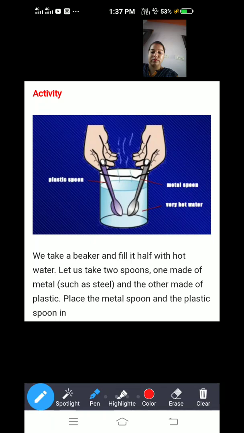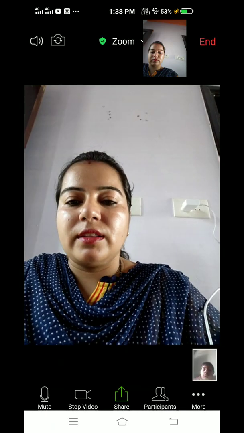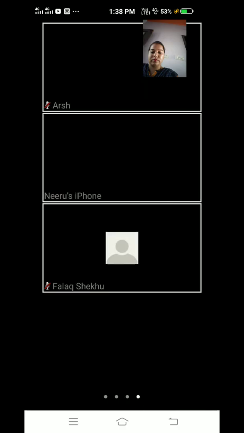The reason behind this is that metals are good conductors of heat, so the spoon made of steel is a conductor of heat, and the spoon made of plastic is a bad conductor of heat. That is the reason the spoon made of conducting material is going to be hot, and the other spoon is not going to be hot.